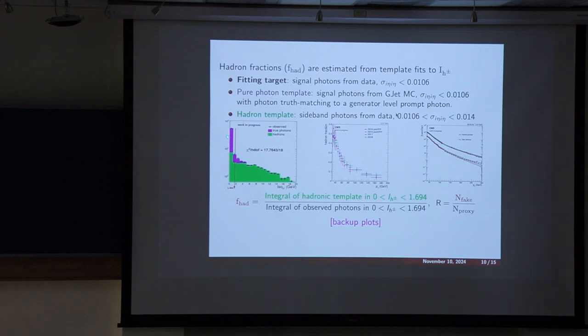So here is the template fit. The black points show the data, and the green distribution shows the contribution from the hadrons, like pions decaying to 2 photons, and the blue one shows the really prompt photon. From this we look at the signal region, that is 0 to 1.694, when we have a small charge hadron isolation selection. So in the signal region we look for the hadronic contribution. The integral of green divided by the black integral gives the hadron fraction. This is for one of the PT bins. Similarly, we calculate the hadron fraction for all PT bins,